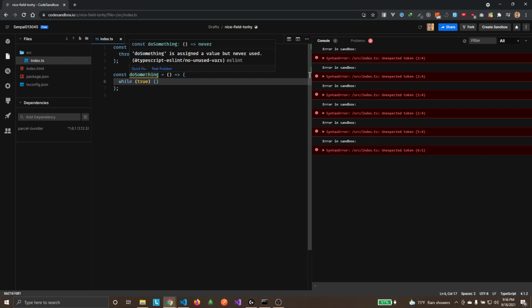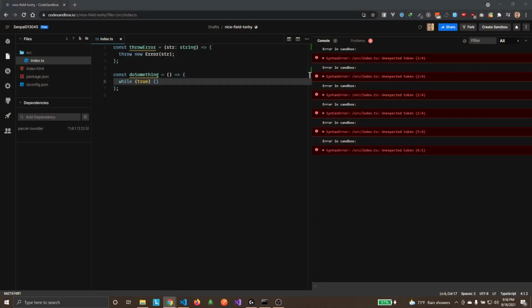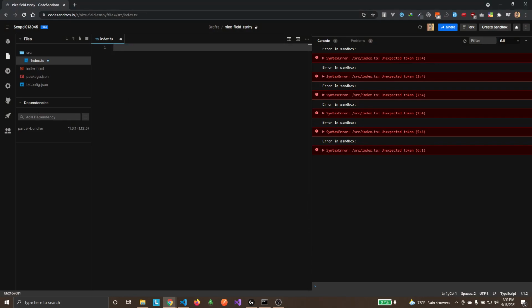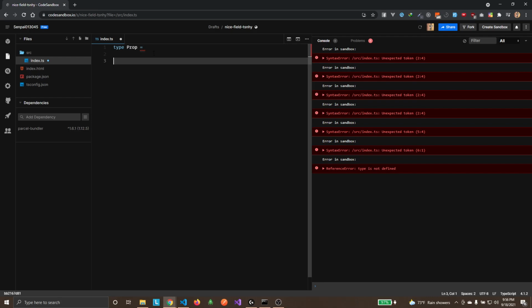So you can use this to your advantage while coding something. I'm going to show you a very basic example. For example, we're going to have a type, for example, prop. You can call it anything. We're going to make a function that's going to calculate the sum of all digits that we pass to it, or the sum of everything that we pass to it.